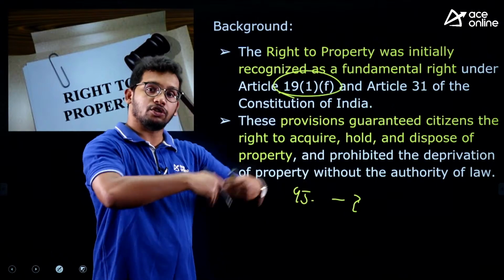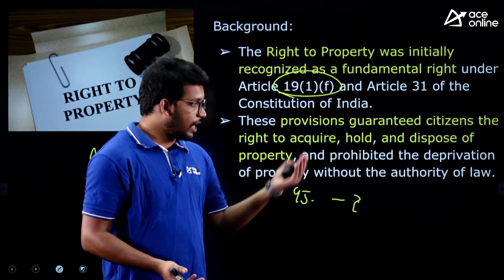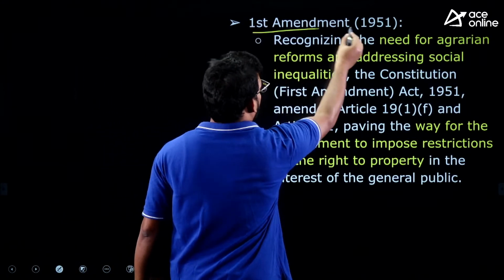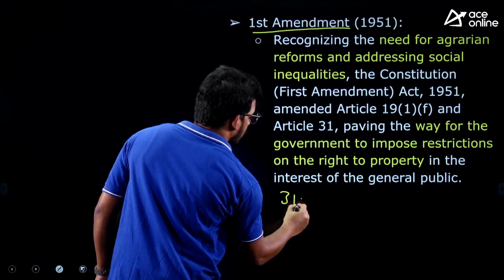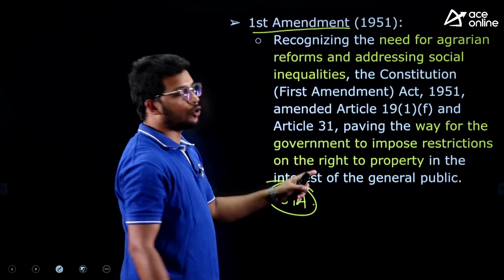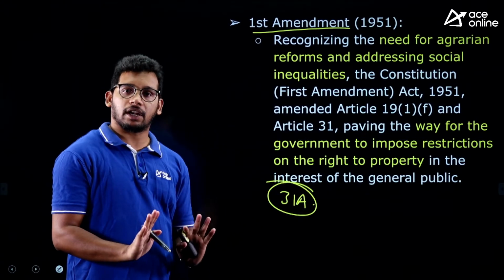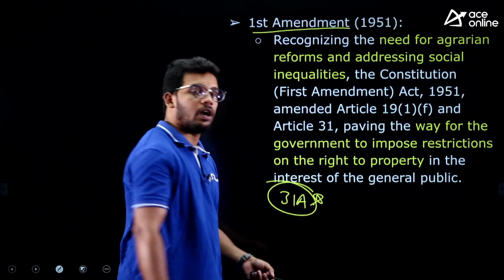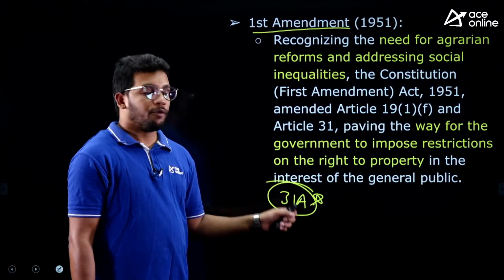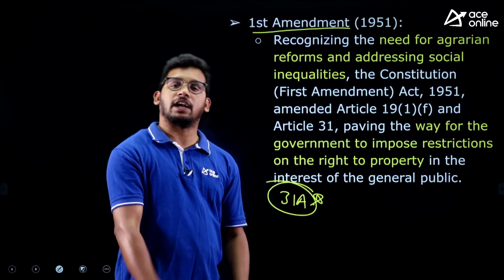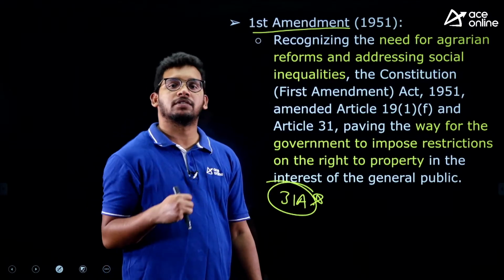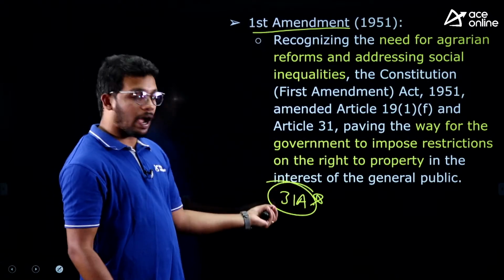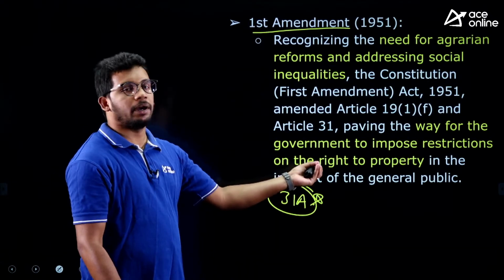So that's why, to redistribute land, for land reforms and all, the government amended Article 31 and added Article 31A, so that this right to property is restricted. Though it is a fundamental right, they did not take away the fundamental right. They left it. They added one more provision called Article 31A, where the right to property is restricted in certain conditions. If the government wants to take up land reforms, or develop a certain area, they can take the property. So they added an exemption to the fundamental right to property.